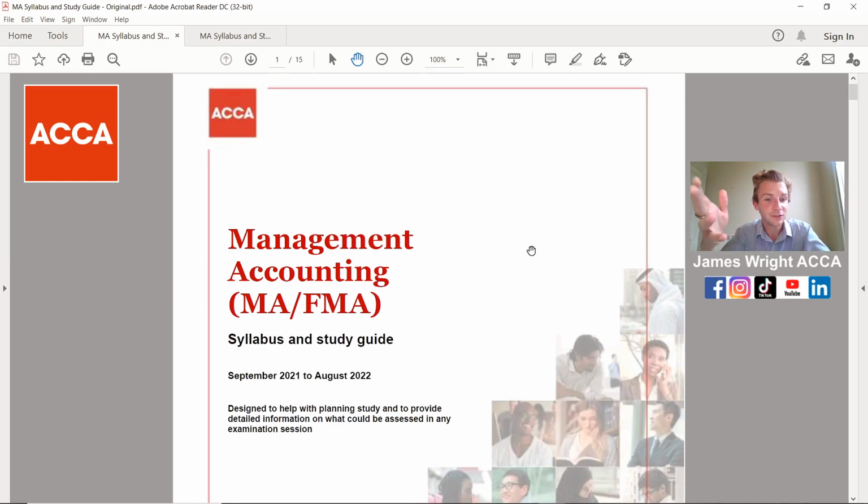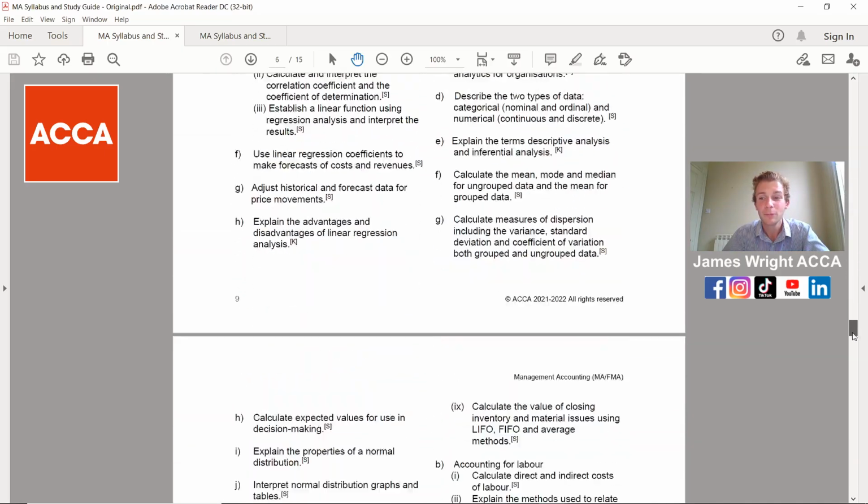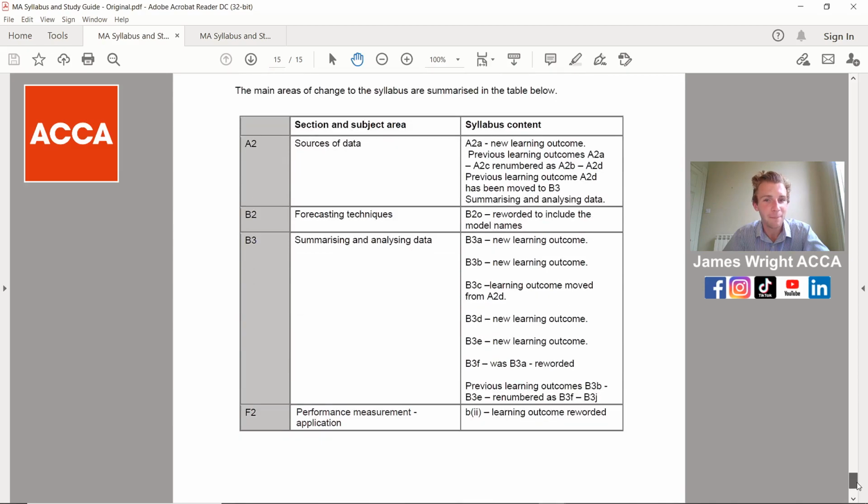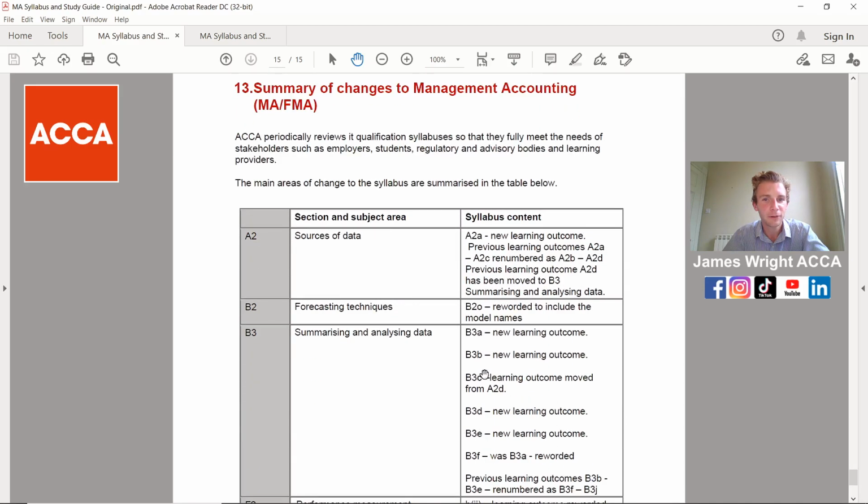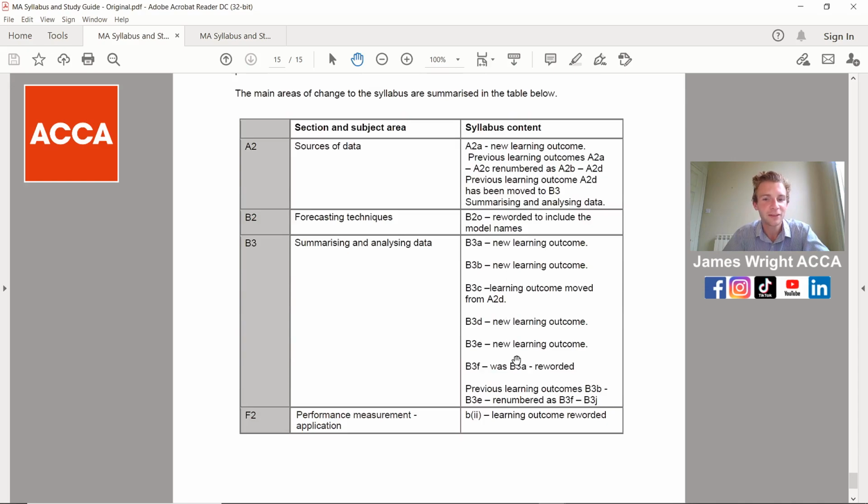Now, as you can see on the screen, it goes up to August 2022 on here, but don't panic if you are watching this after August 2022, because I'm going to show you on the screen now where the updates are in the actual syllabus. But to be honest with you, with Management Accounting, there really aren't that many. If you go down to the summary at the bottom, it breaks down the actual syllabus content changes, and as you can see, it was really about the learning outcomes and what was being reworded. So nothing really too different to what has been tested in the past.